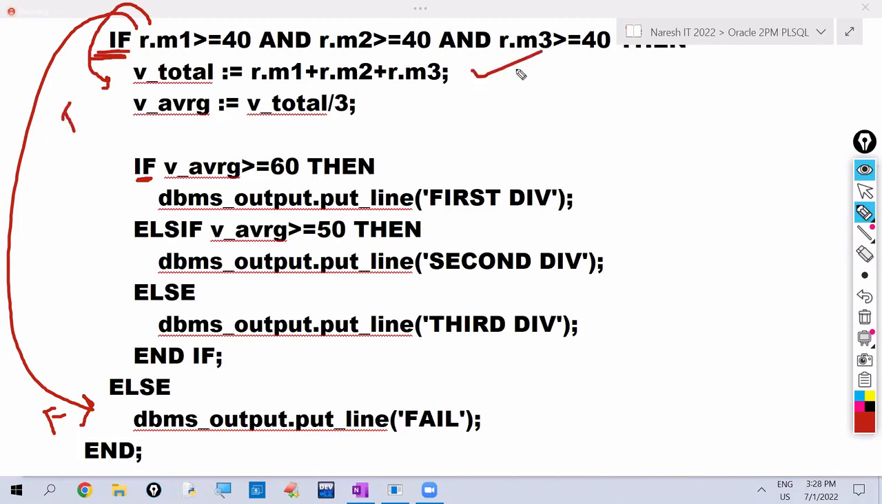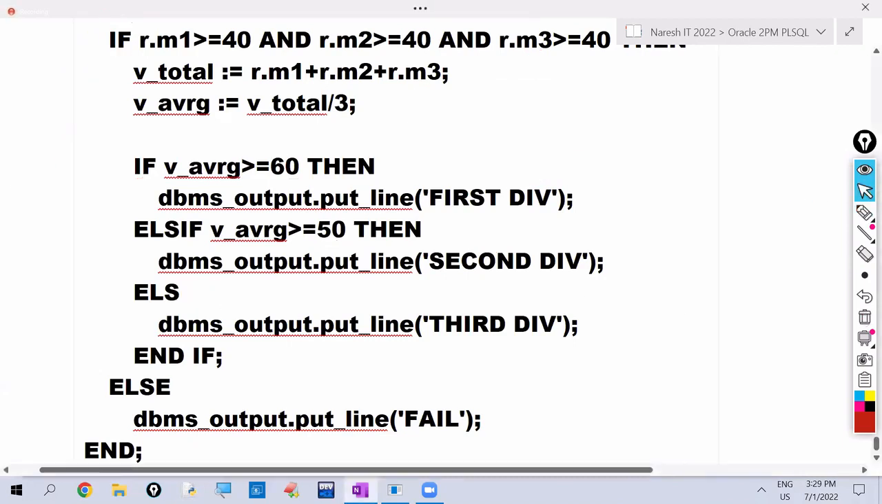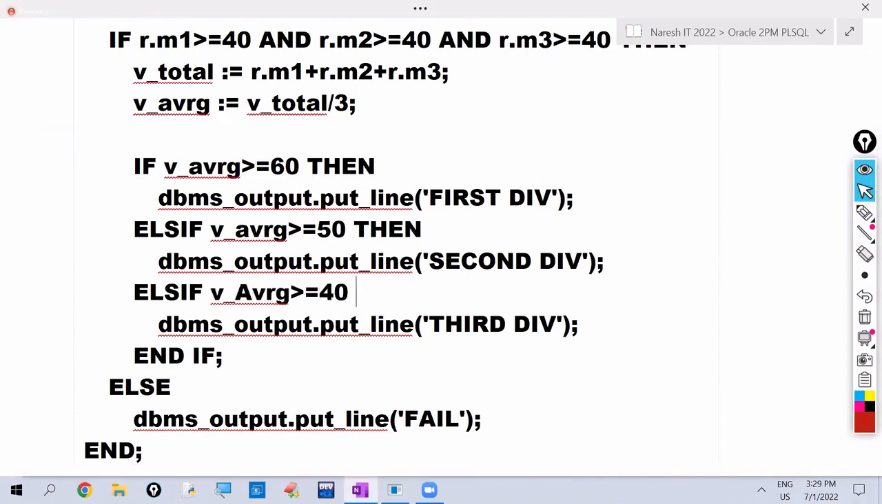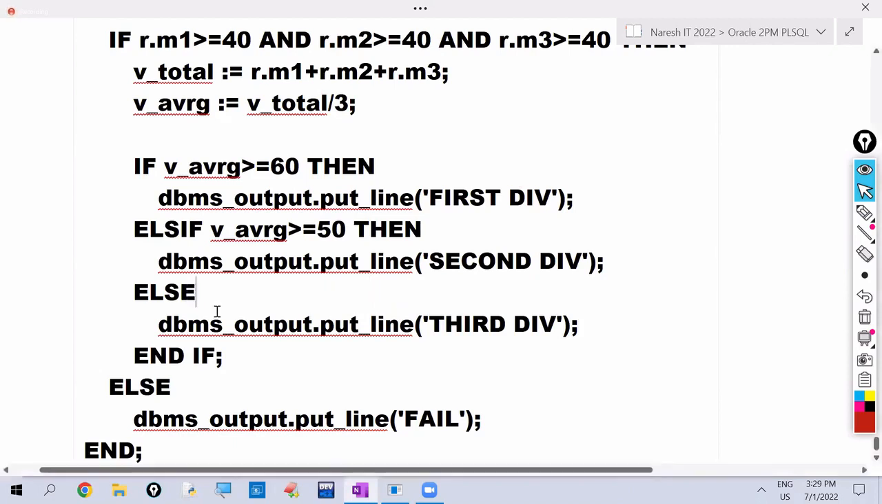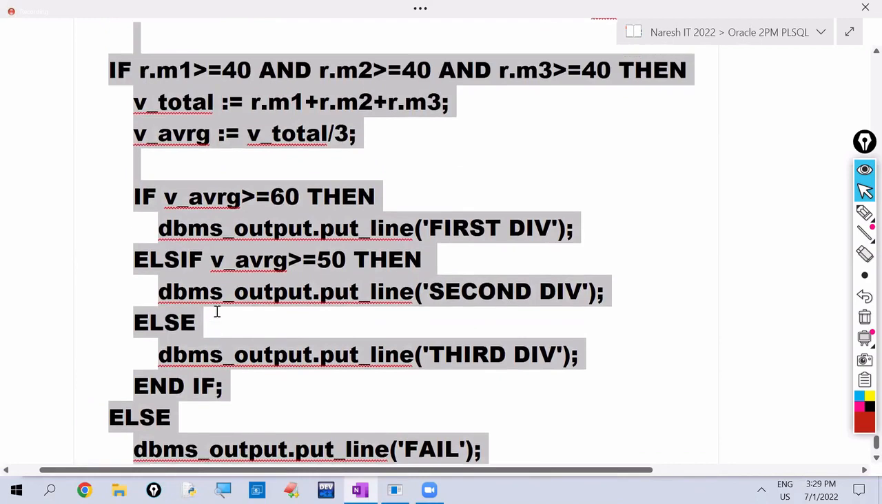If pass, we are calculating total, then average. Then if average is 60 or greater than 60, that prints first division. If average is between 50 to 59, second division. If the student result is pass, not pass in first division, not pass in second division, means result is third division. If you want to write the condition here, you can write else if v underscore average greater than or equals to 40, then like this you can write, but it is not required. I am writing else here. So this is the program to find total, average and result of the student.